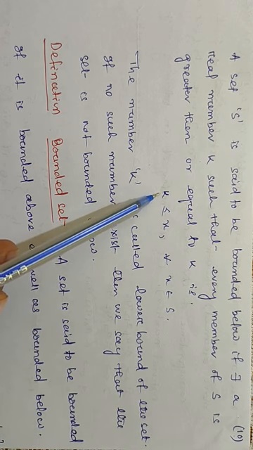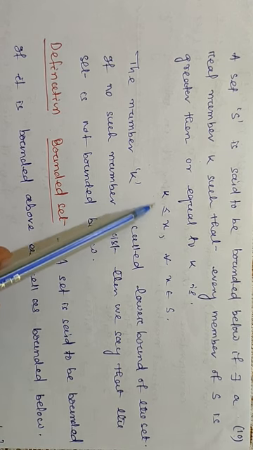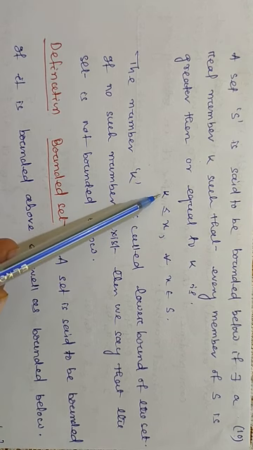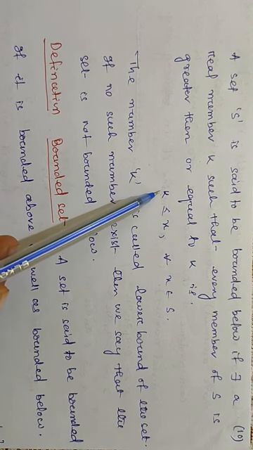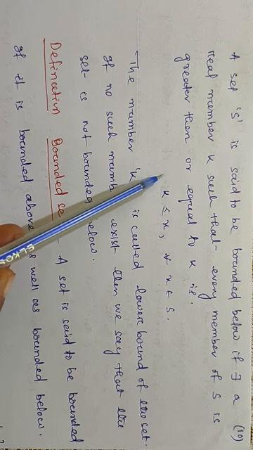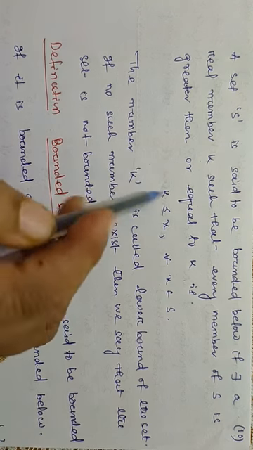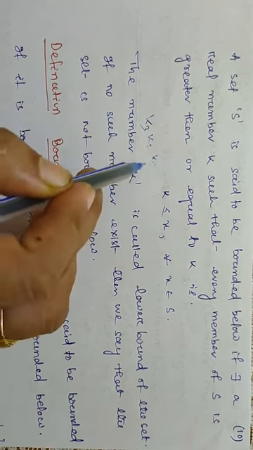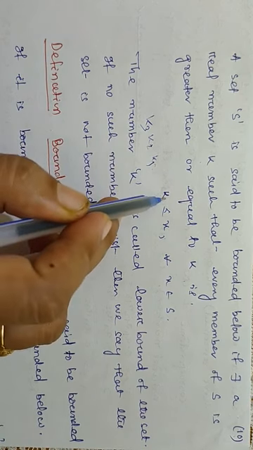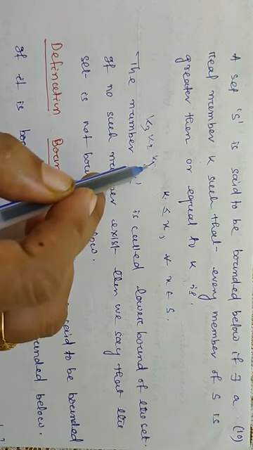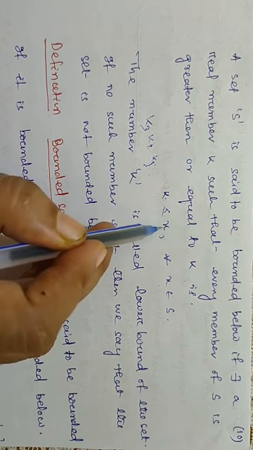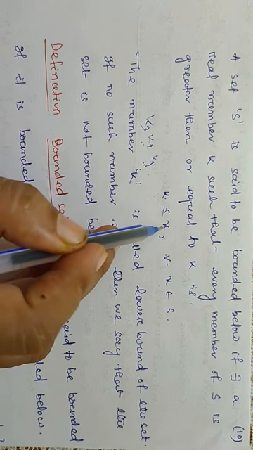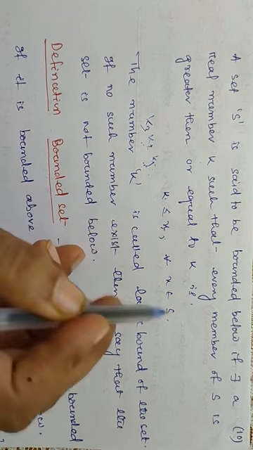Now again, if a set is bounded below, then we can associate another infinite set. If K is a lower bound, then any real numbers less than K, say K1, K2, K3 and so on, are such that every x in S is greater than K1, K2 and K3.